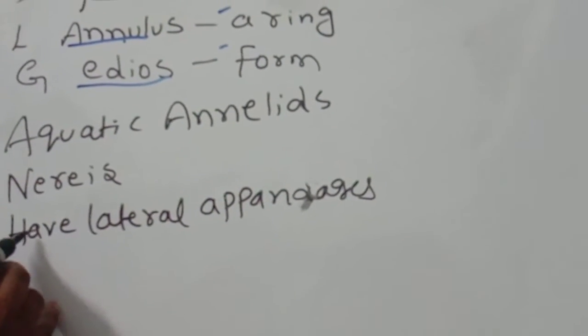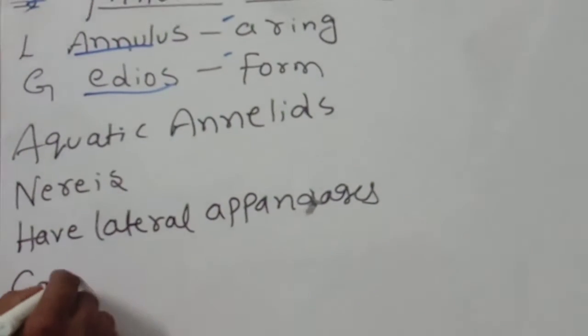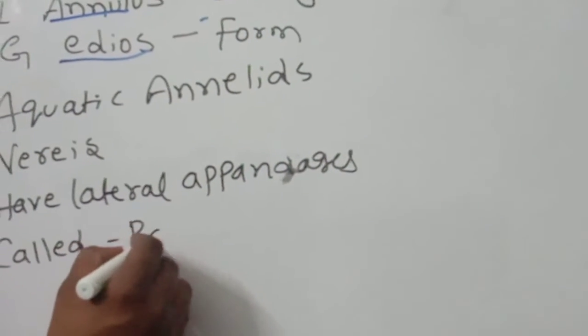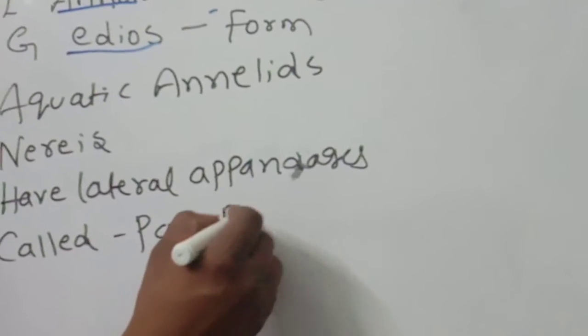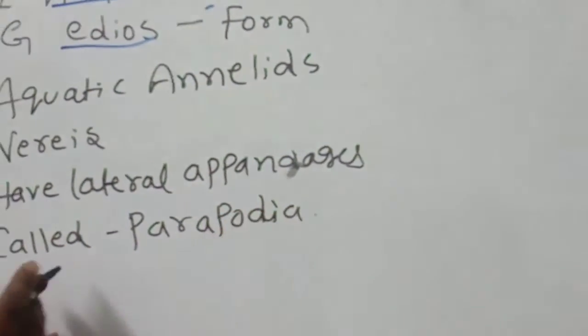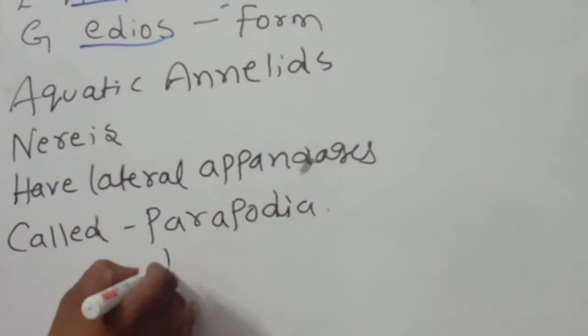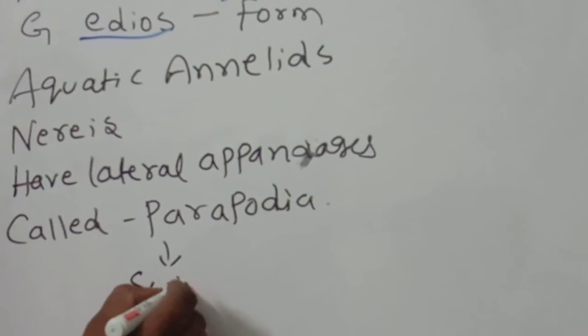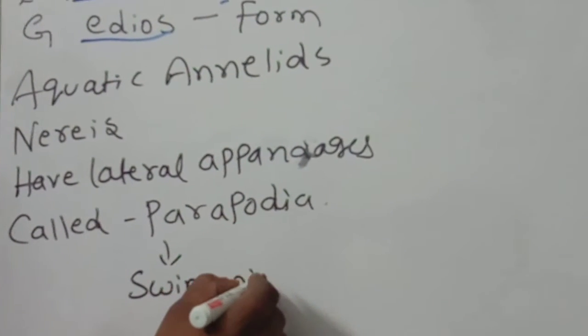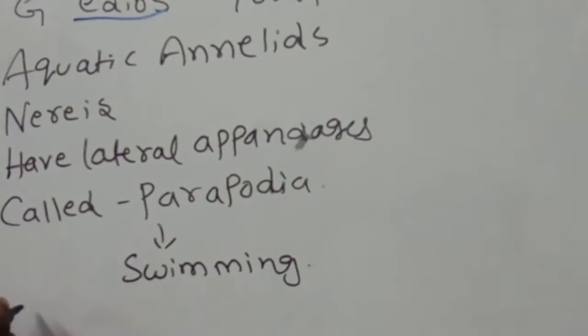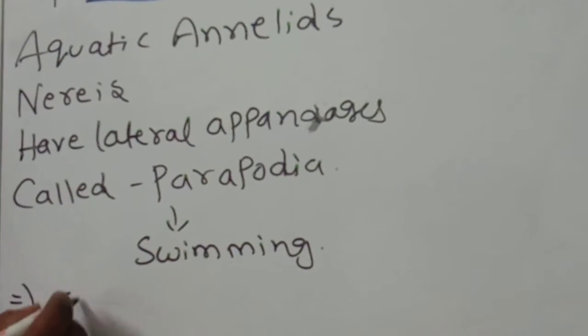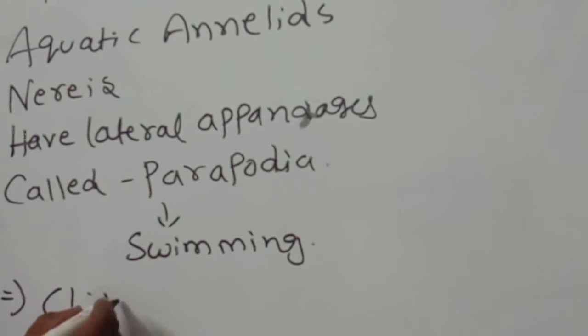Those lateral appendages are called parapodia. What is called parapodia? This is helpful for swimming. Next, one more important thing. Chitin I said or not?